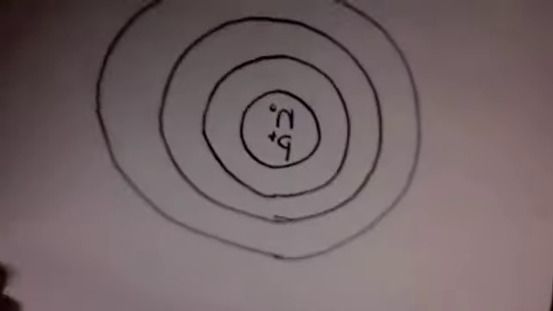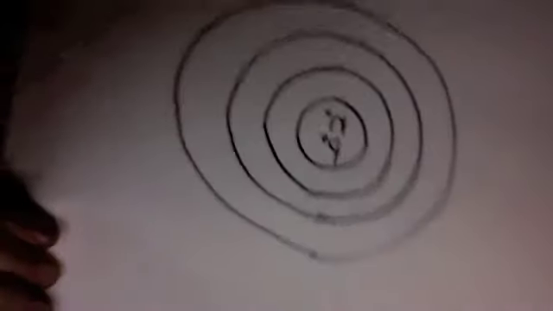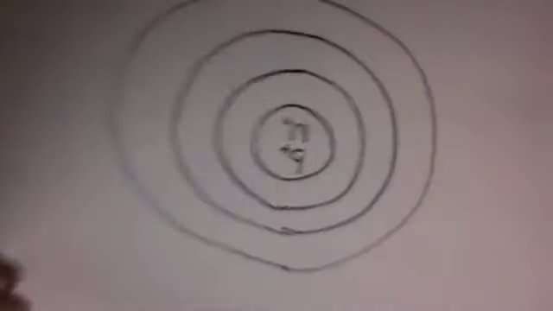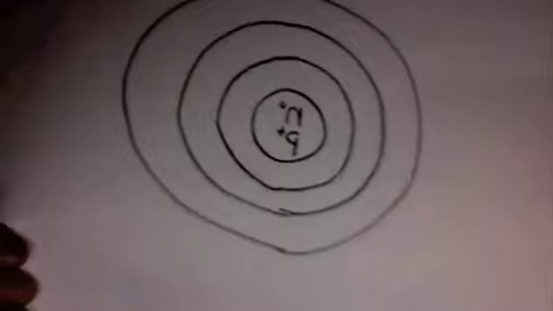This is Bohr's model of the atom, and in the middle is the nucleus, and it's made of neutrons and protons, and then around it are the energy levels where the electrons are located. Whenever electrons get excited, they jump to the higher energy levels. And whenever they calm down, they go back down to the lower energy levels. And when they do this, they give off energy.